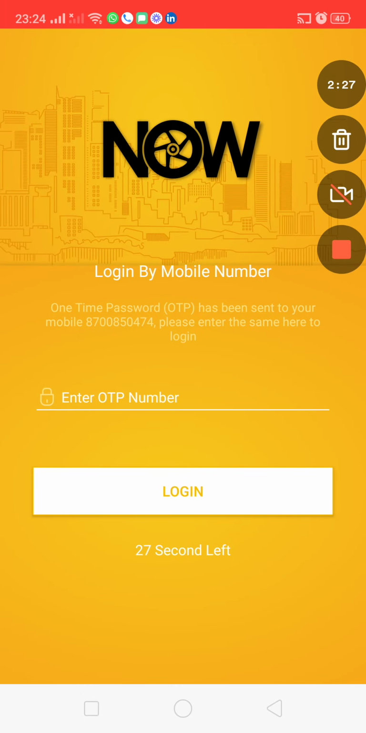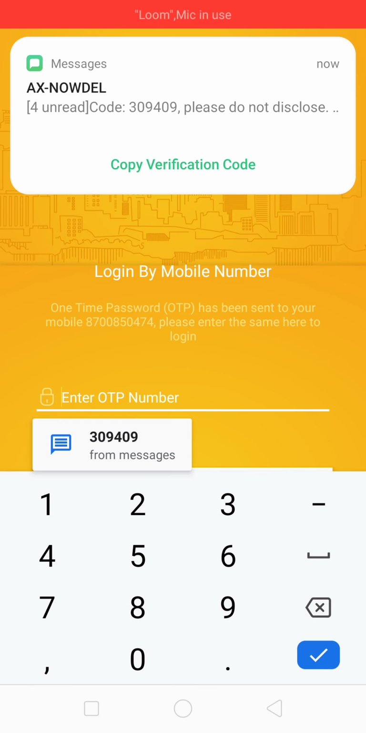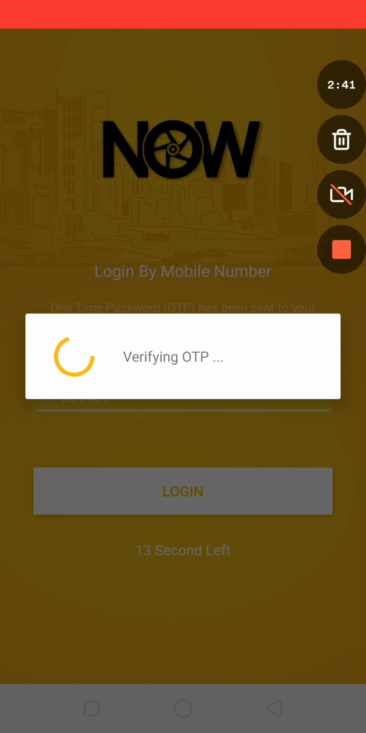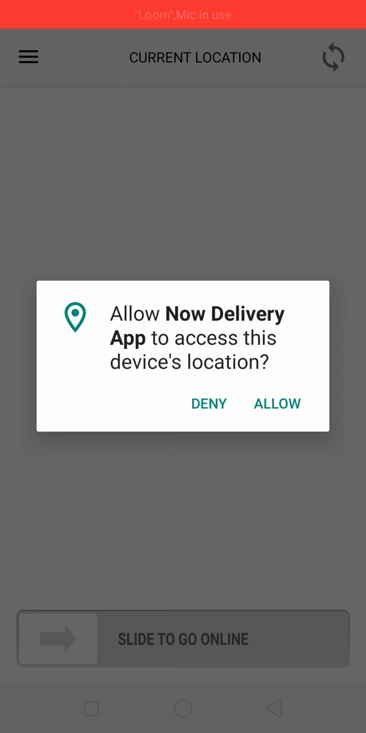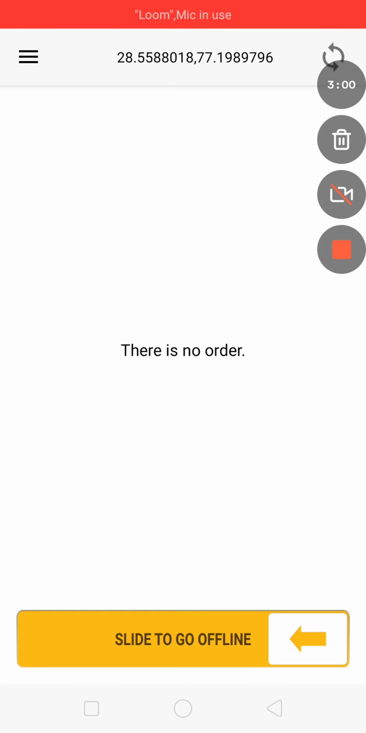Once I enter my mobile number, I will get the OTP, or the PIN as we call it, the login code as we call it. Once the rider enters this login code, he will be able to log on. When he logs on, he will get this message to allow the Now Delivery app to access the device's location. Location is the key for us, because unless the rider's location is on, he will not be able to get any order. So this is the dashboard screen.